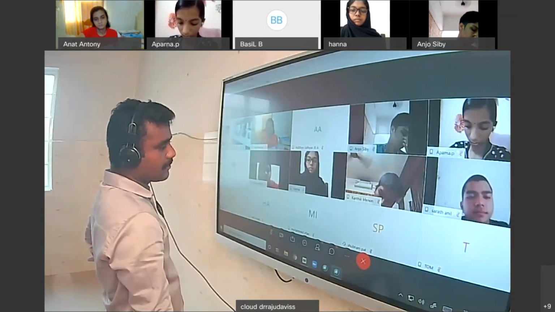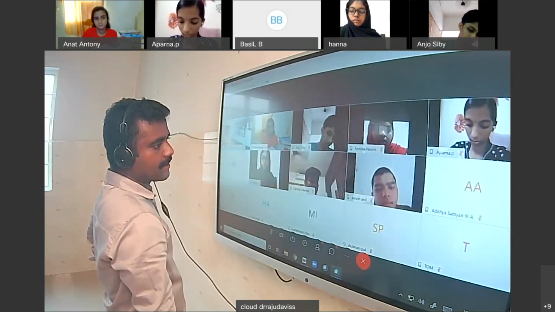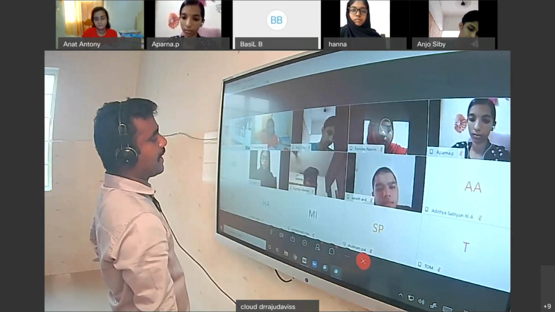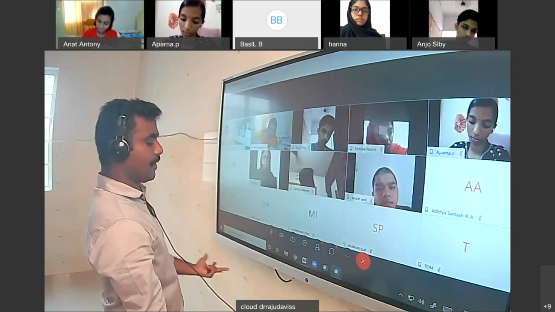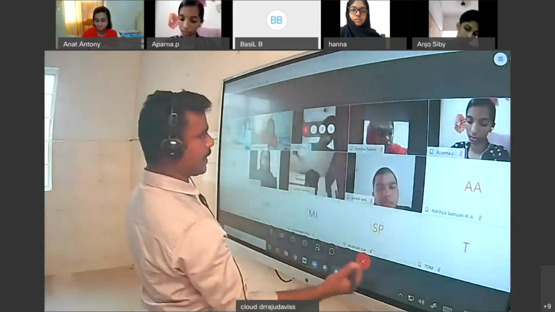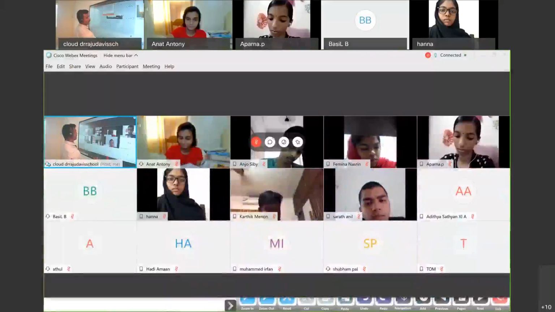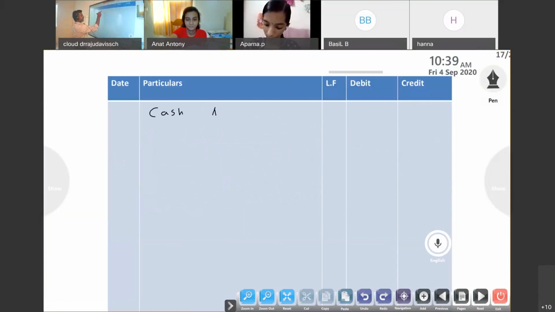So the entry will be cash account debit to bad debt recovered. Last year we treated it as a bad debt. Now we got it. If you are treating bad debt, the entry will be bad debt account to that person. Now if you receive it, bad debt will be credit. So cash account debit to bad debt recovered. Bad debt recovered is a gain. Cash account debit to bad debt recovered.